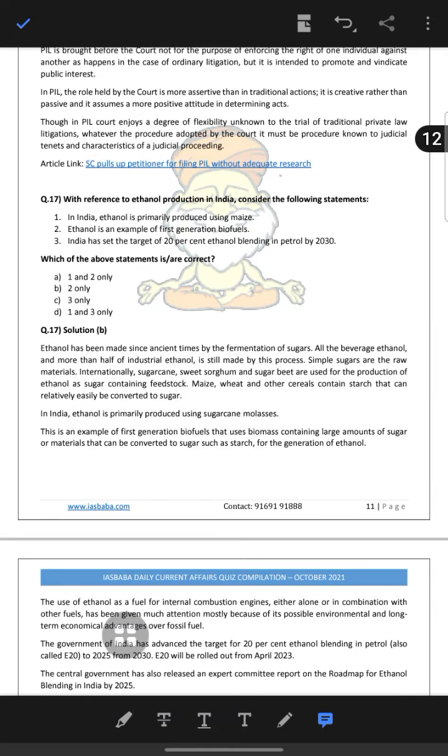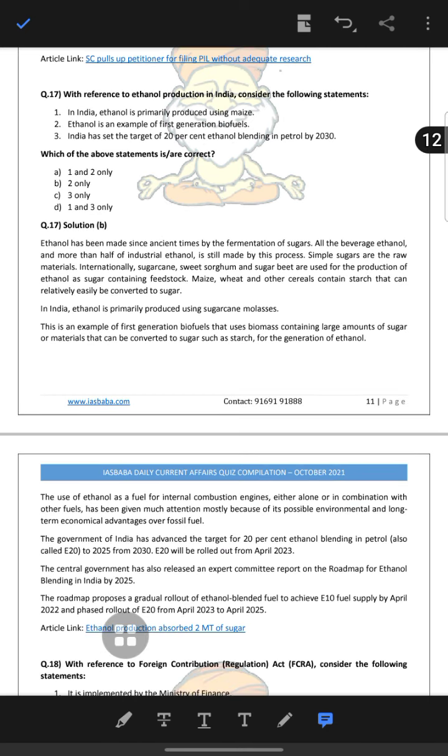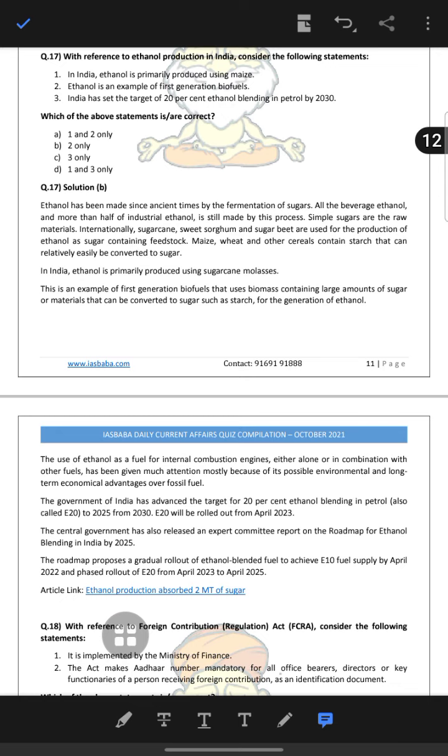These simple sugars are the raw material. Internationally, sugarcane and sweet sorghum are used for production of ethanol, and maize, wheat and other cereals contain starch that can be easily converted to sugar. In India, ethanol is primarily produced using sugarcane and molasses. This is an example of first generation biofuel that uses biomass containing a large amount of sugar or material that can be converted to sugar, such as starch, for the generation of ethanol.